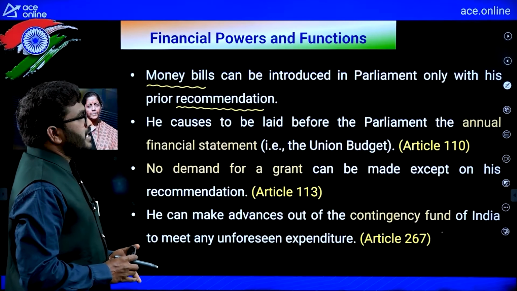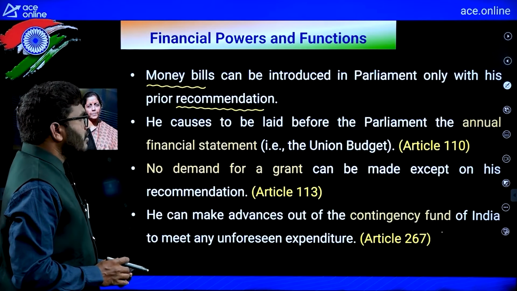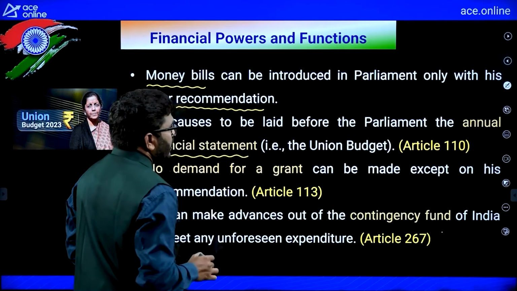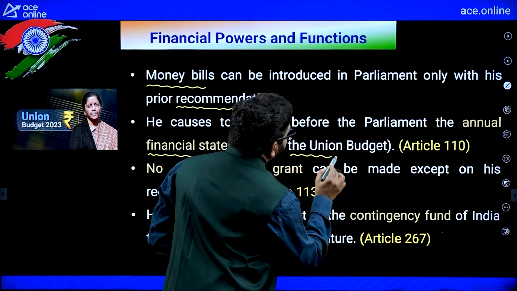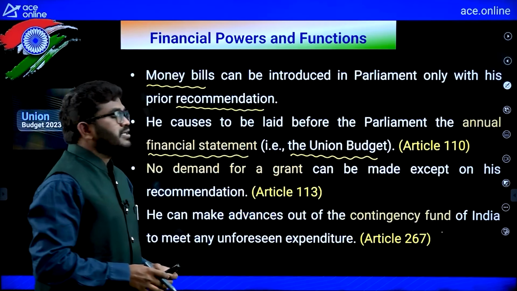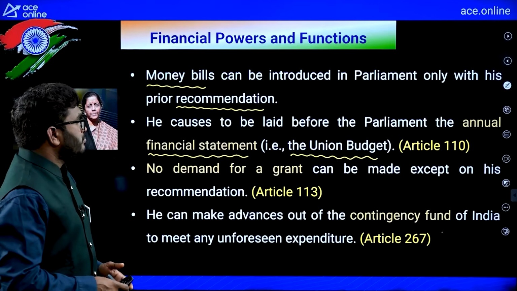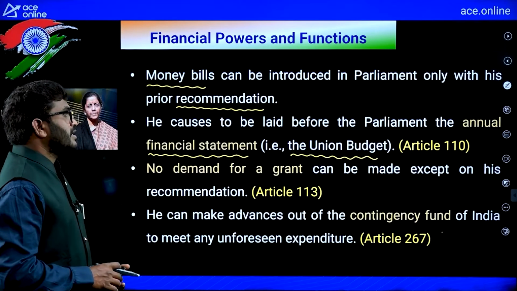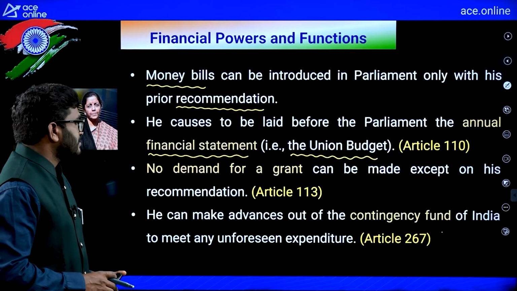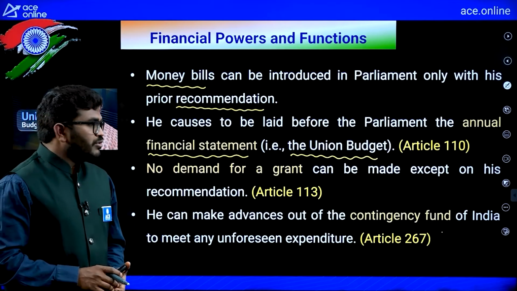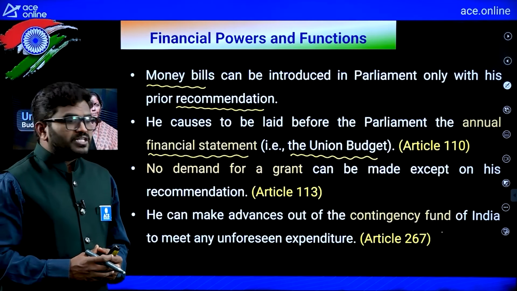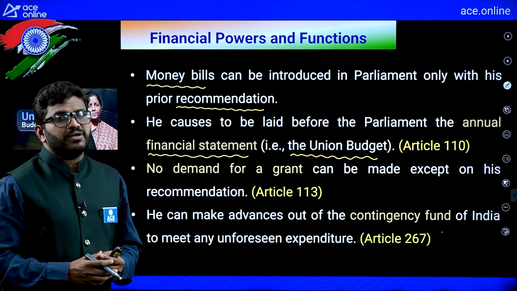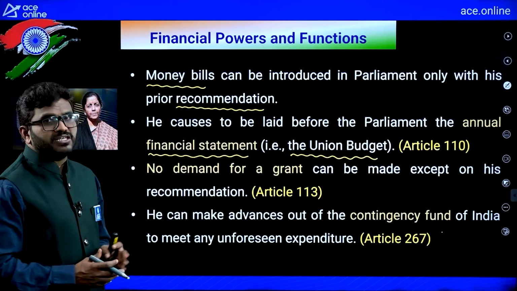He causes to be laid before the Parliament the annual financial statement, that is nothing but the union budget. So every year the union budget is introduced in the Parliament, and the main reason for that is the president. And no demand for a grant can be made except on his recommendation. Suppose the government wants to give some grants to the people of India or outside India, his recommendation is definitely required.